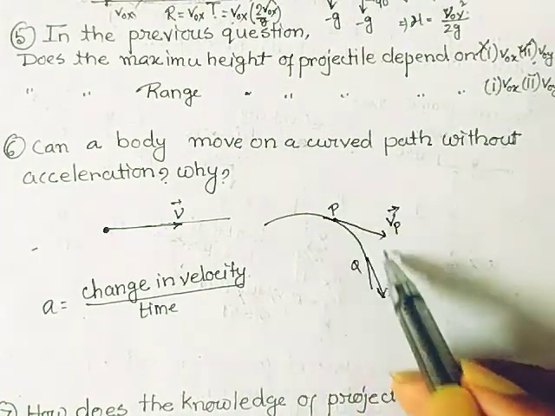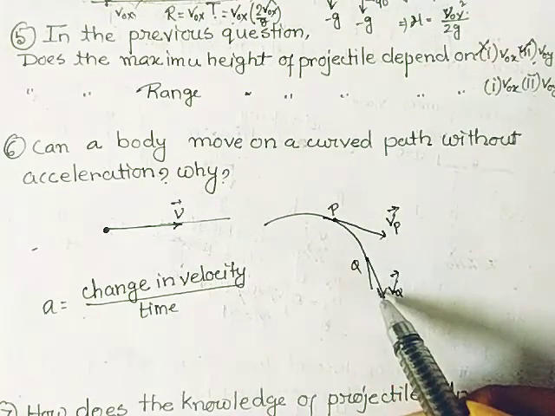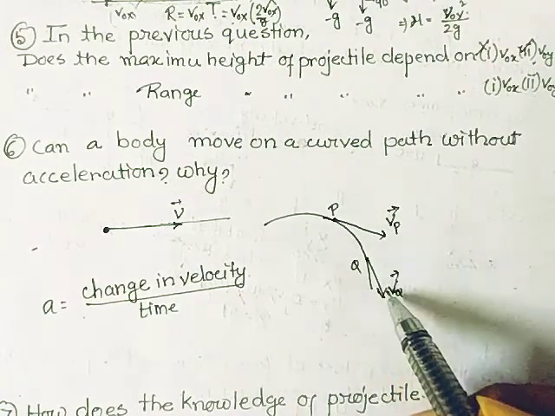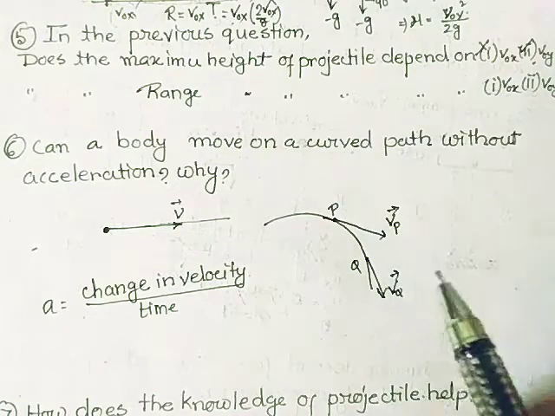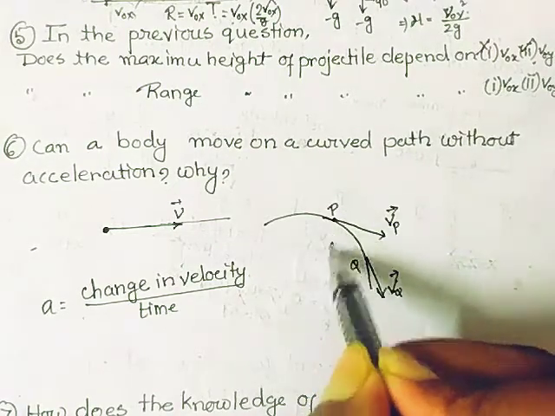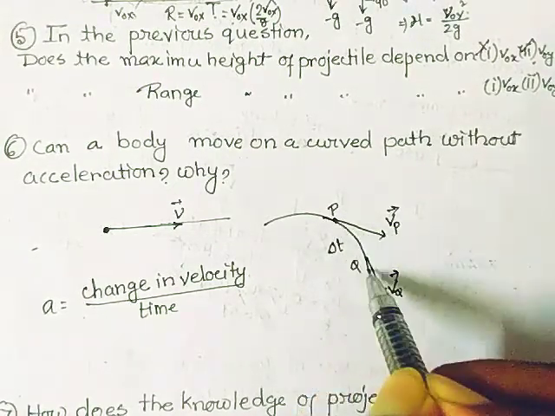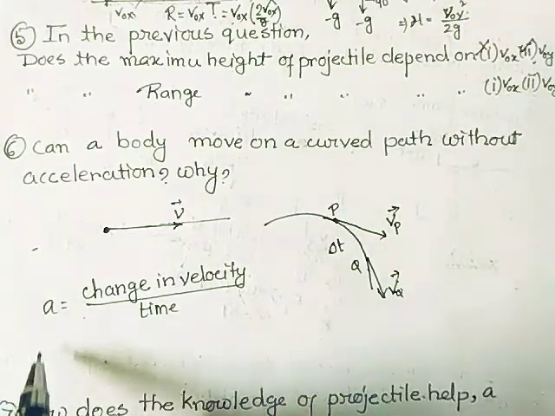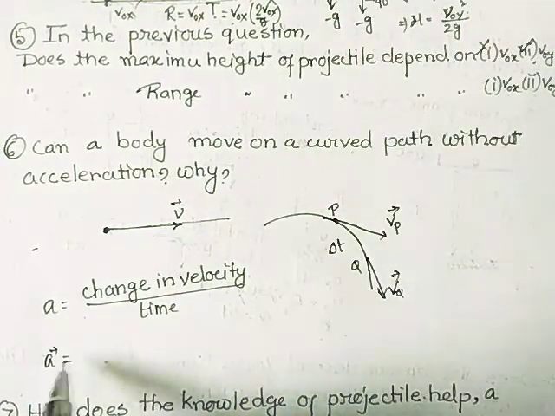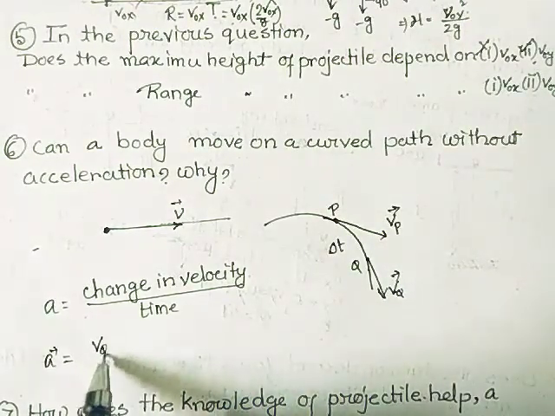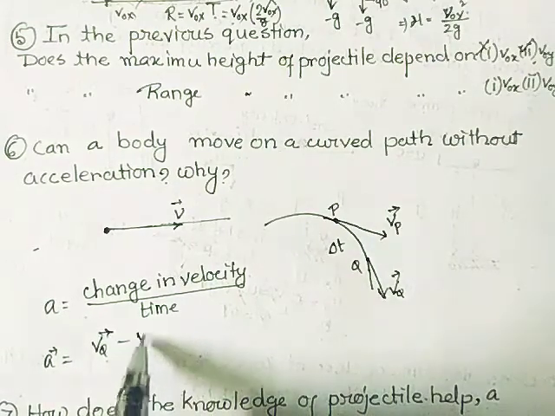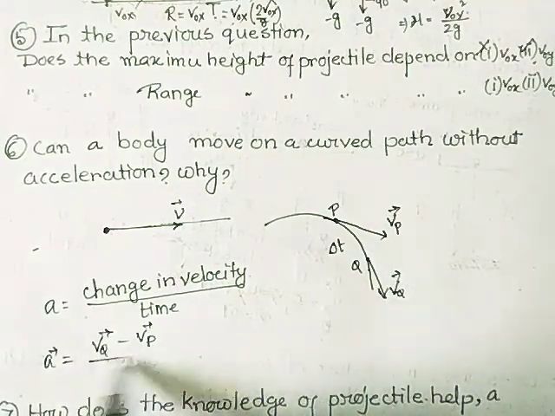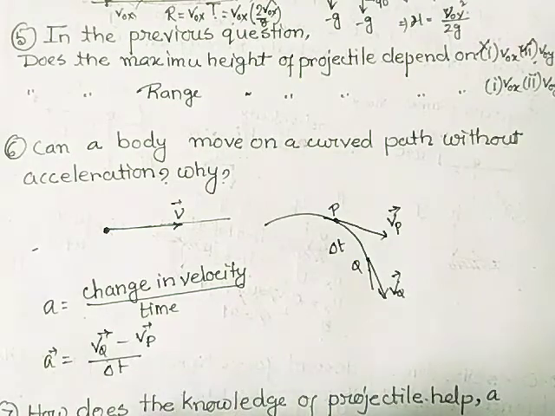So here the velocity is changed due to the change in direction. If I say the time taken by the particle to reach from P to Q is del t, then the acceleration can be written as final velocity minus initial velocity divided by del t.